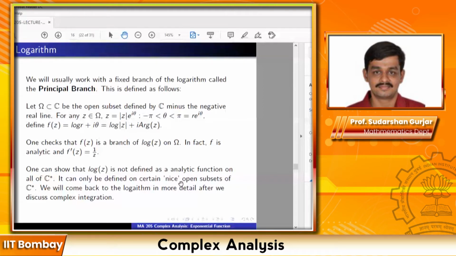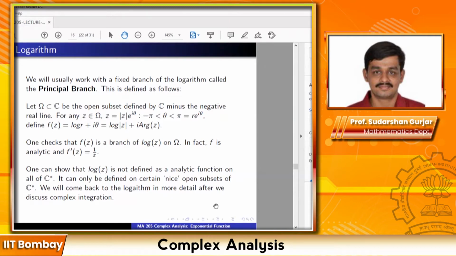Okay, now let's come to the last para. One can show that log z is not defined as an analytic function on all of C star. So certainly log is not defined at 0, but even if you remove 0, you cannot define log as an analytic function. It can only be defined on certain nice open subsets of C star. We will come back to the logarithm in more detail after we discuss complex integration. So this much is enough for the moment.